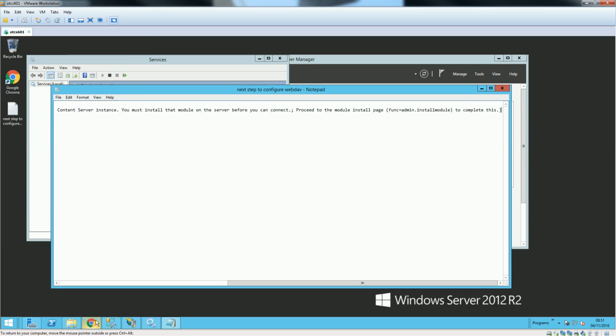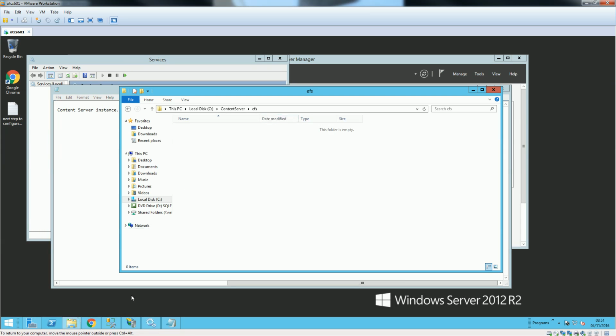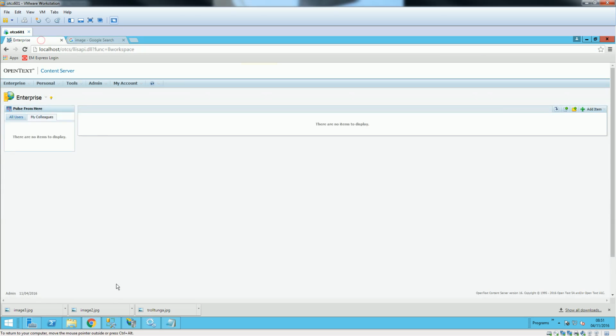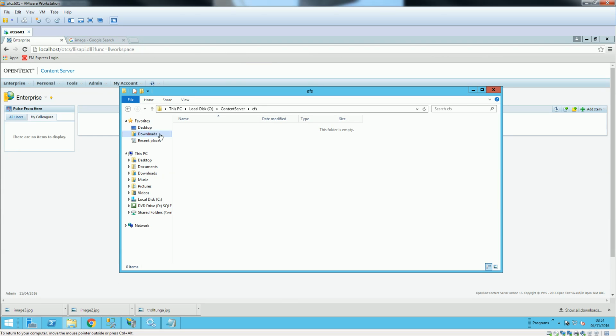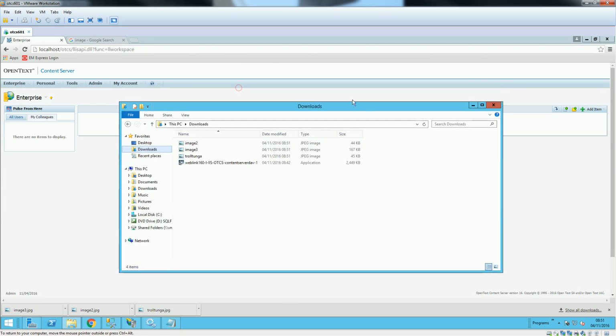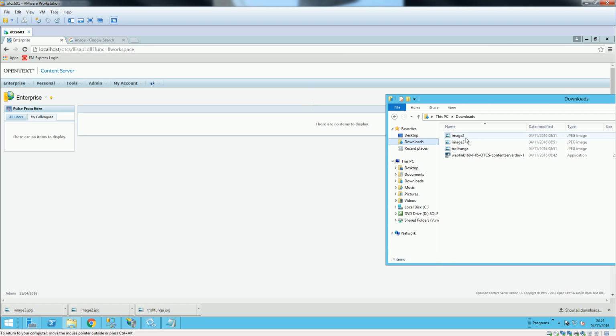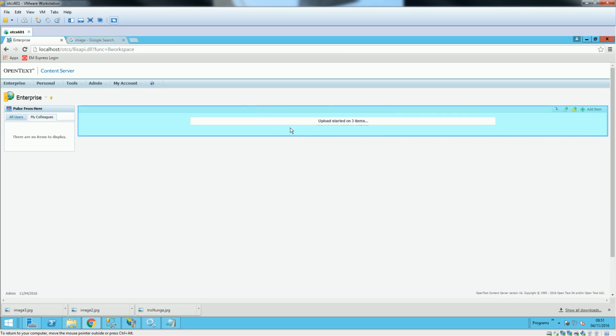Okay, so all we need to do is go to the download folder and place the images in here to the work area. And here you go, start uploading. And this is my first part.